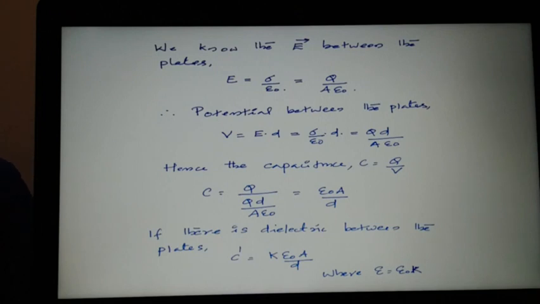Now you can find out the capacitance. Capacitance C is equal to Q by V. That is Q divided by Q d by A epsilon 0. Q and Q get cancelled, so that will become epsilon 0 A by d. So the capacitance C is equal to epsilon 0 A by d. The capacitance of a parallel plate capacitor you got as C is equal to epsilon 0 A by d.